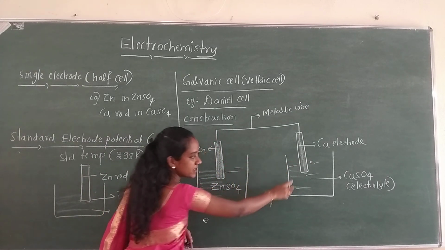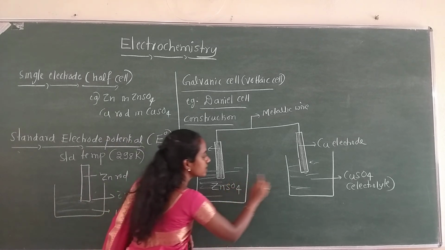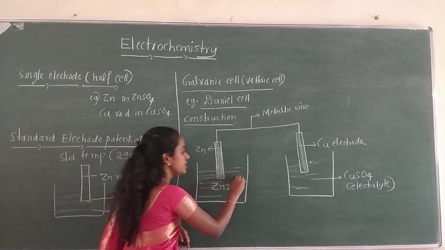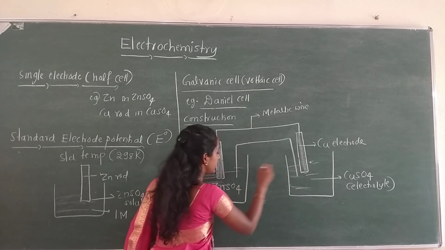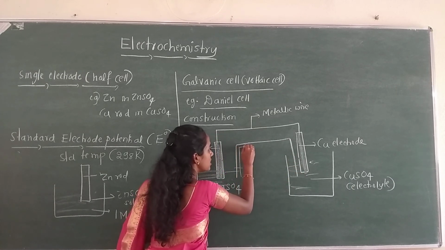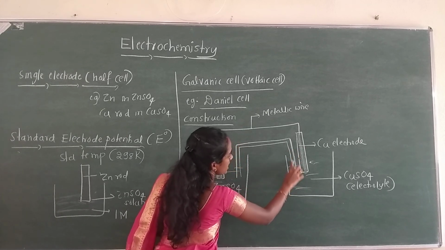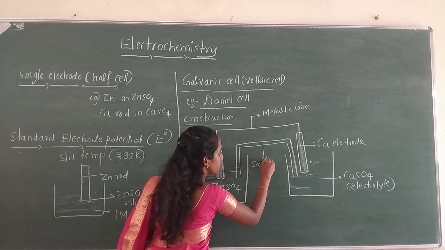Now the circuit is incomplete, right? So what we have to do is connect the electrolytes also. These two electrolyte solutions are connected by a U-shaped tube, which is called a salt bridge.